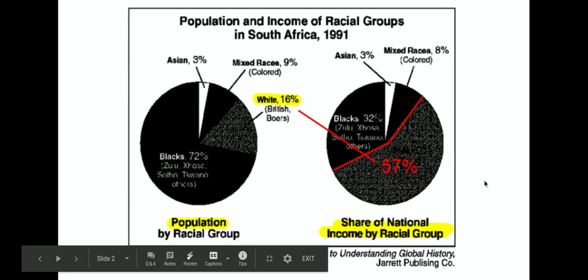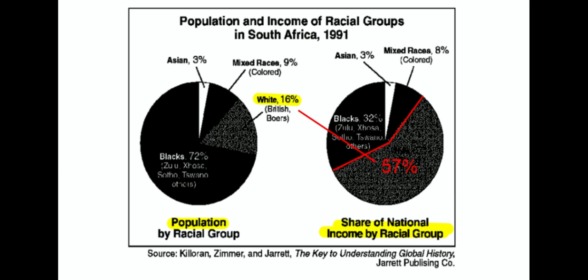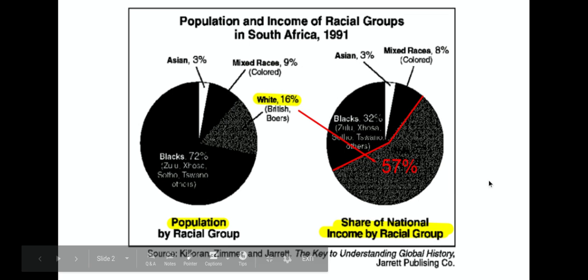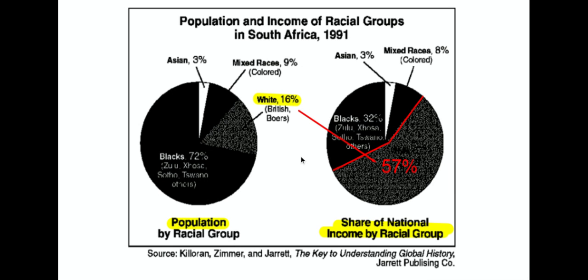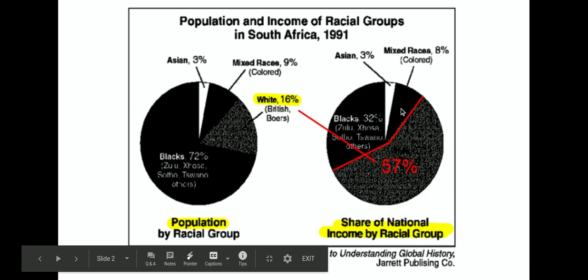Okay, so looking at this document here, population and income of racial groups in South Africa in 1991. We've got two pie charts here. Now, thinking about whether this is a primary source document or a secondary source, I could see here that it's obviously a secondary source because it's data and information that was gathered after the fact by someone and turned into this pie chart here. We're not looking at a letter, an artifact, a document from government. We're looking at something that was created in the present tense, reflecting information that happened in the past.